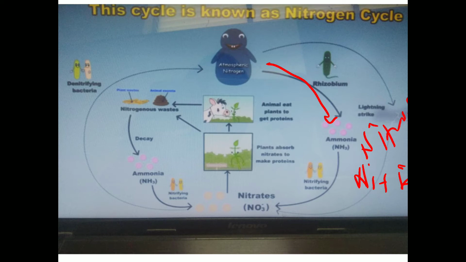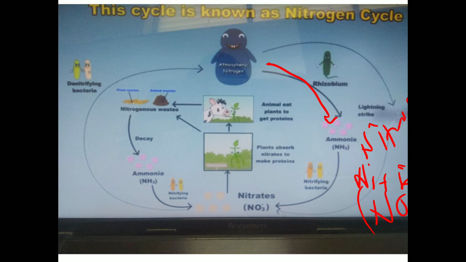Then the nitrite form of nitrogen is again not available to the plants, so that nitrite gets converted into nitrate. That is, nitrite means NO2, and that NO2 gets converted into NO3. Nitrite gets converted into nitrate with the help of a nitrifying bacteria.